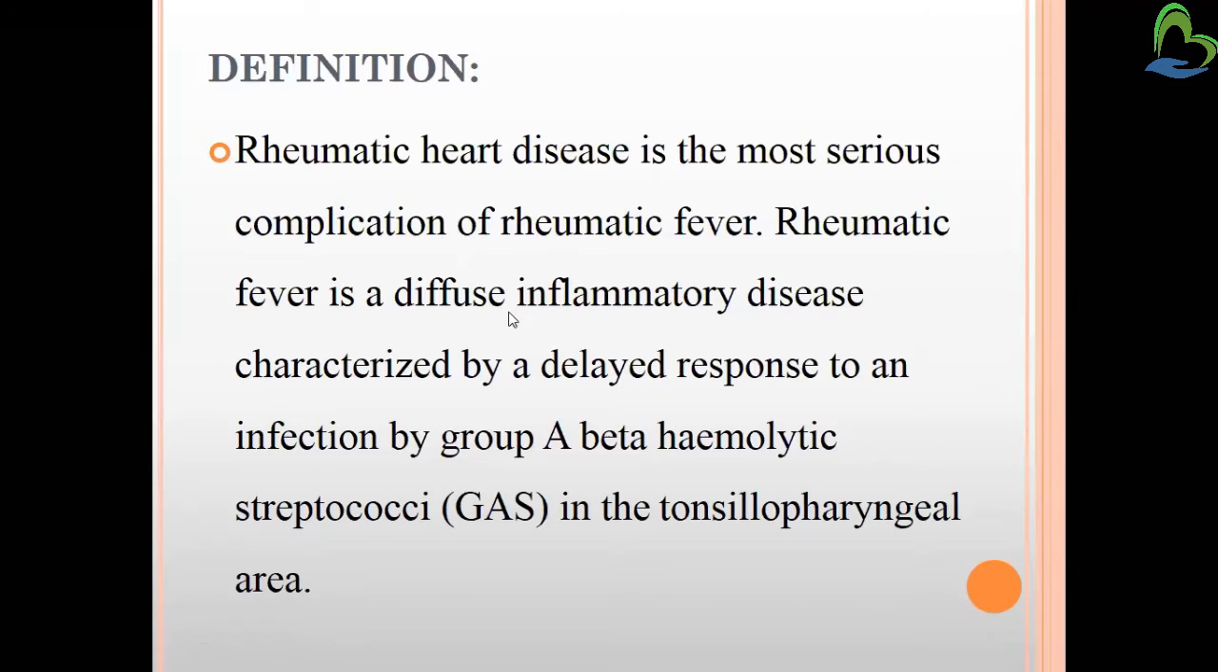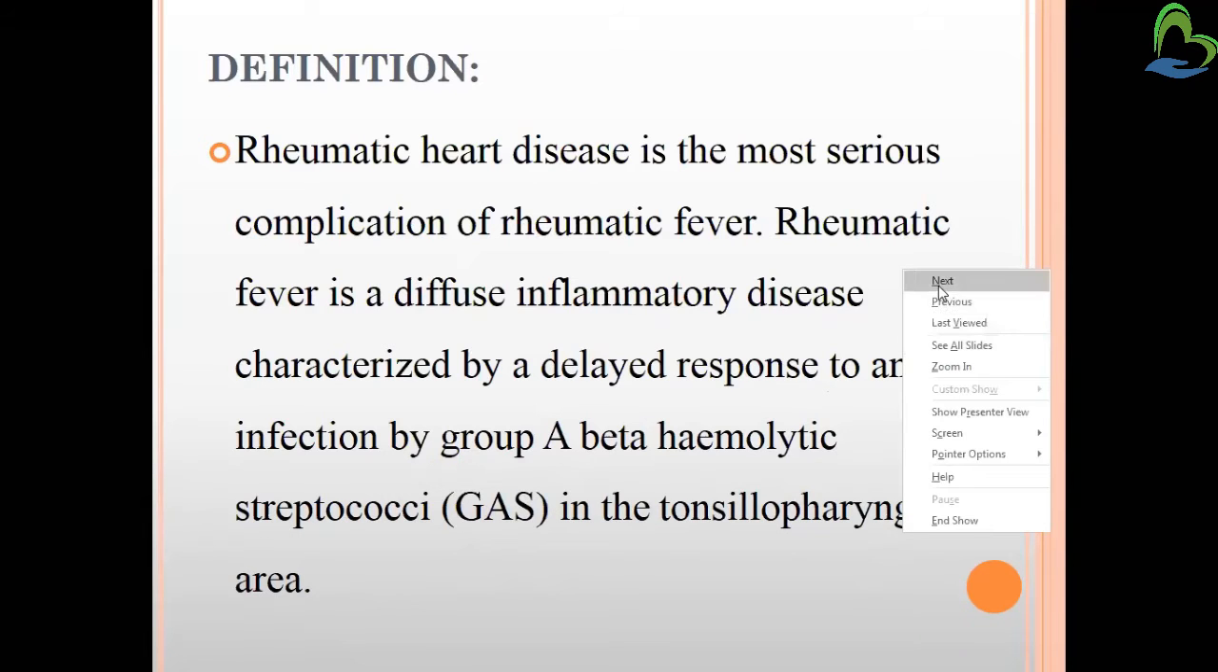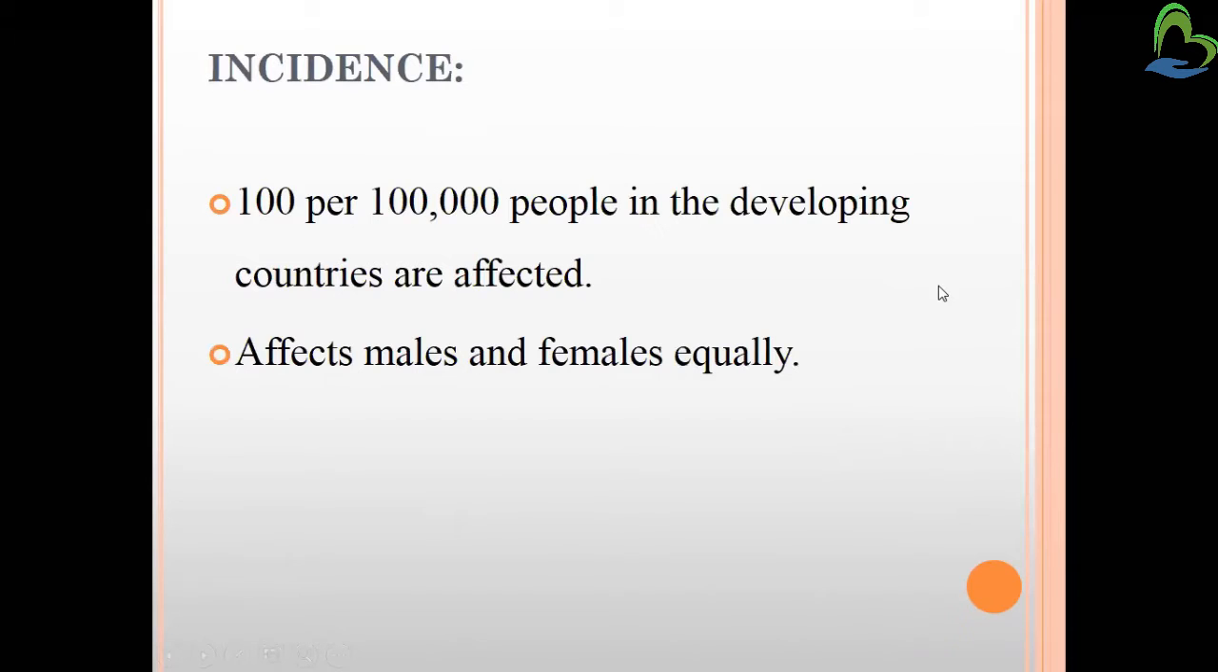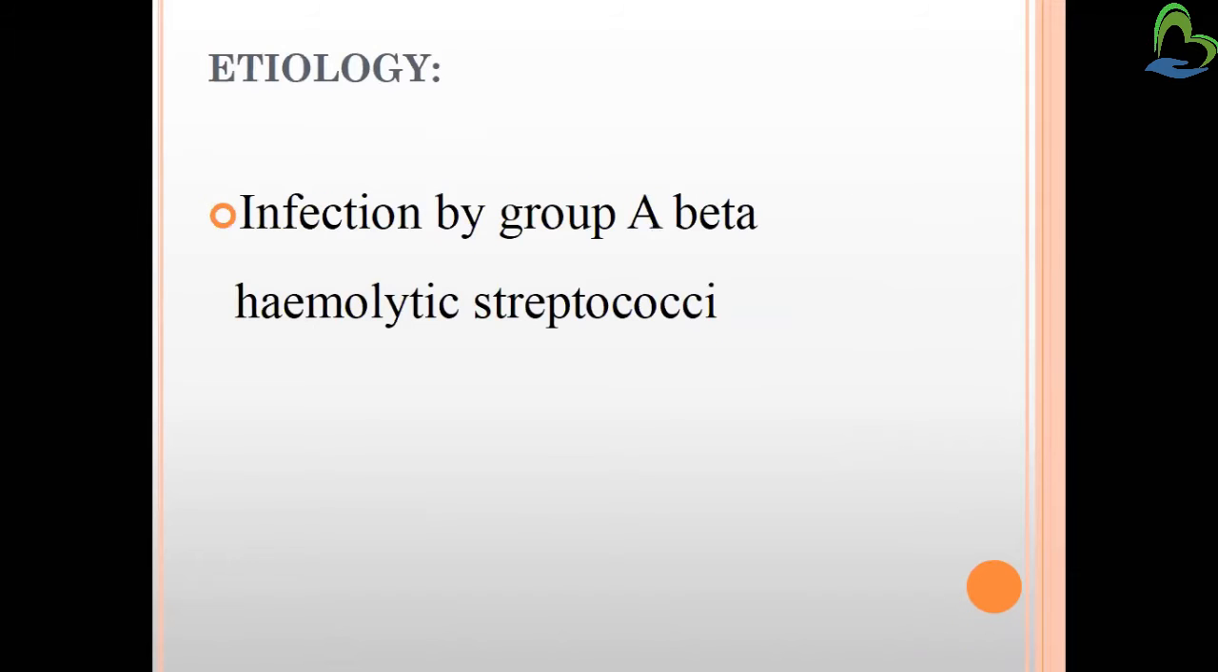So this fever is a diffuse inflammatory disease characterized by a delayed response to infection by group A beta hemolytic streptococci. It is also termed GAS in the tonsillopharyngeal area. If that remains untreated, the patient may suffer from rheumatic heart disease. Incidence is about 100 per 1 lakh people in developing countries, and it affects males and females equally. So there is no gender differentiation; both are affected.